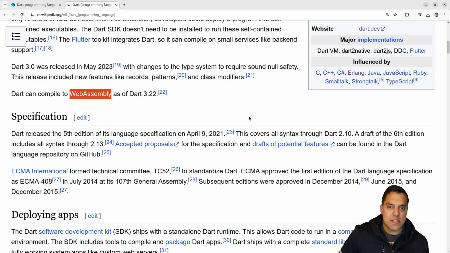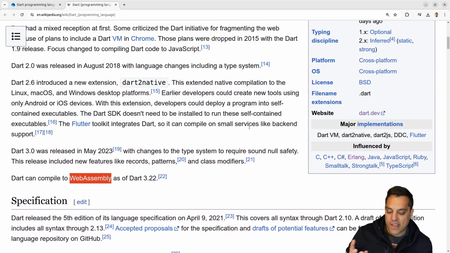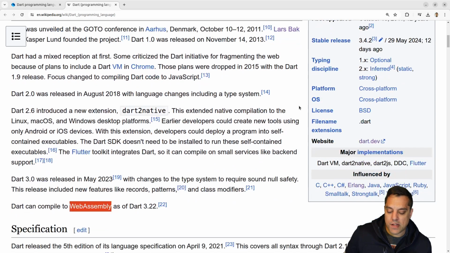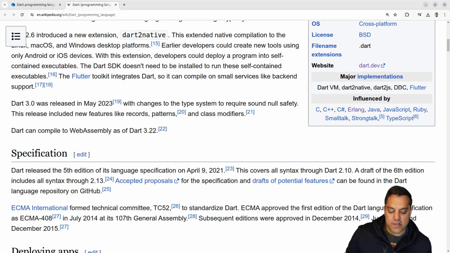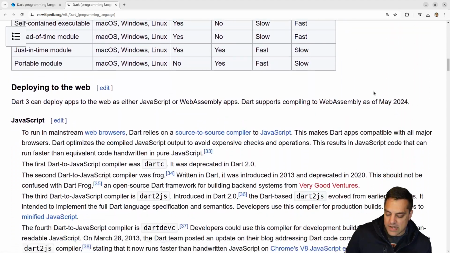Okay, so it's kind of interesting, again, looking at these paths that different languages change. And this might be an example of one that had to maybe pivot a little bit, right? Either by adding different targets for the language that maybe or maybe not were intended, but have really increased the lifespan. So I'm really curious about Dart here. It looks like there are a few different implementations here. Okay, so let's take a look here.